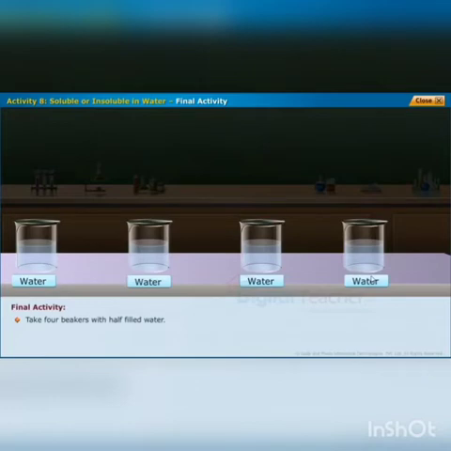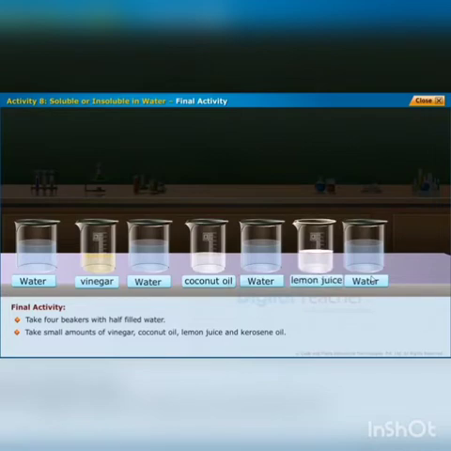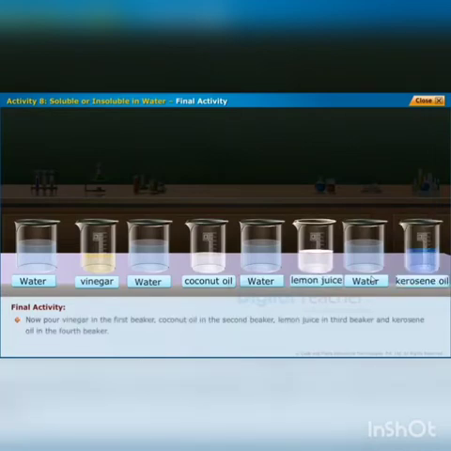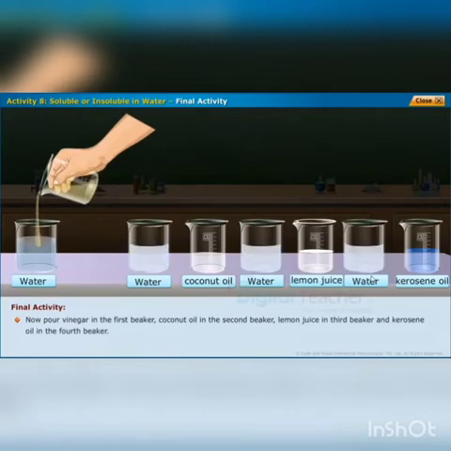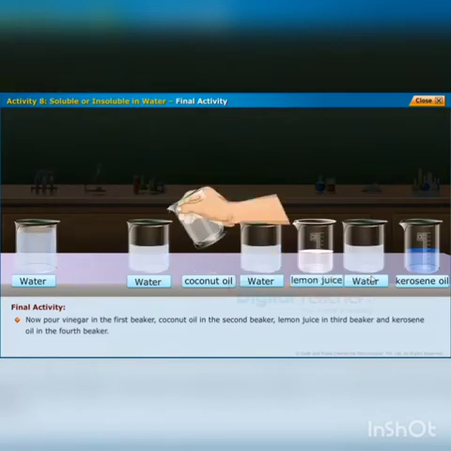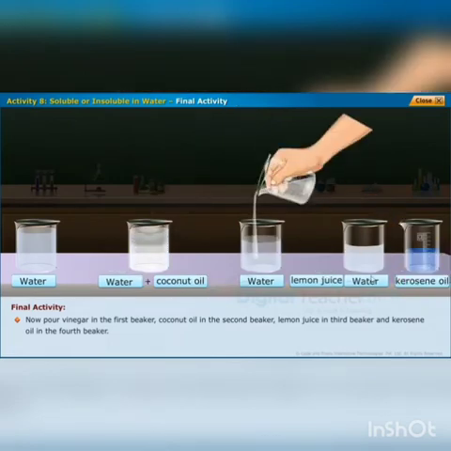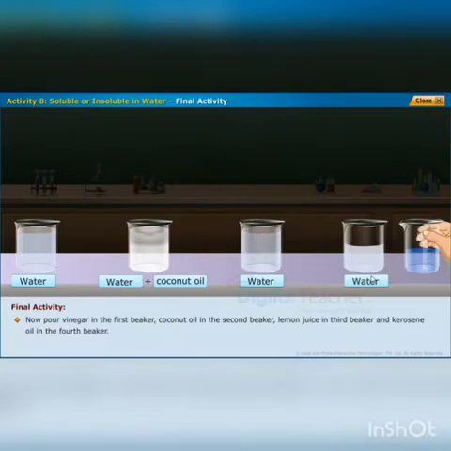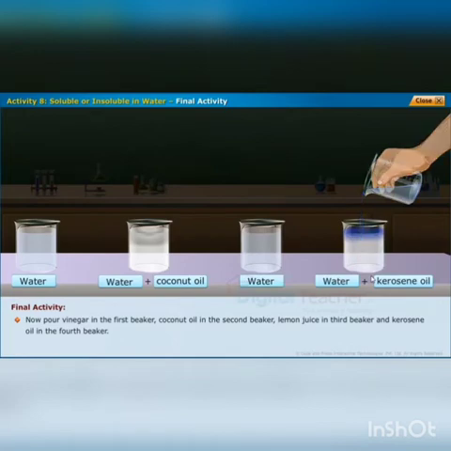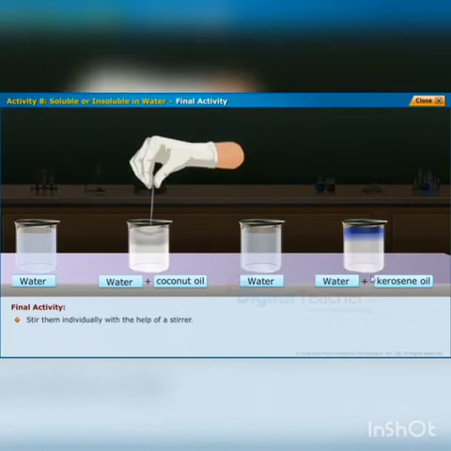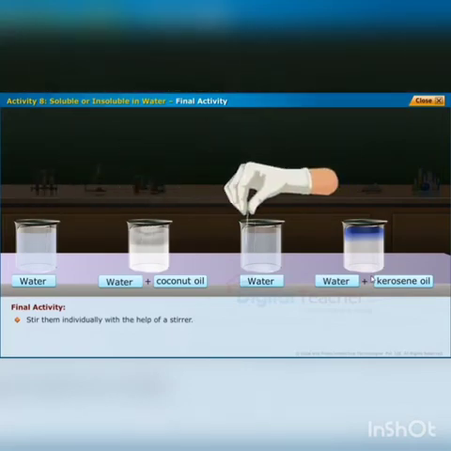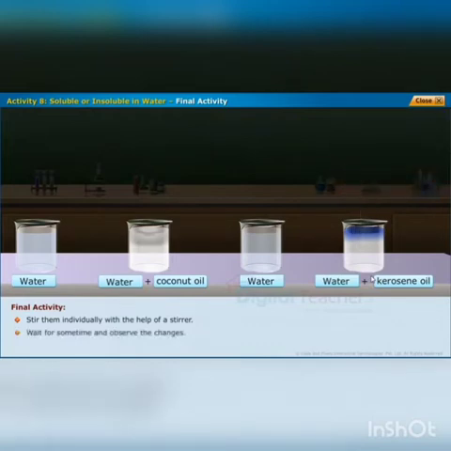Let us repeat the same activity with different substances. For that, you have to take 4 beakers half filled with water. Take small amounts of vinegar, coconut oil, lemon juice and kerosene oil. Now pour vinegar in the first beaker, coconut oil in the second beaker, lemon juice in the third beaker and kerosene oil in the fourth beaker. Stir them individually with the help of a stirrer. Wait for some time and observe the changes.